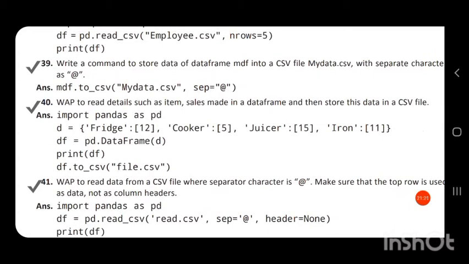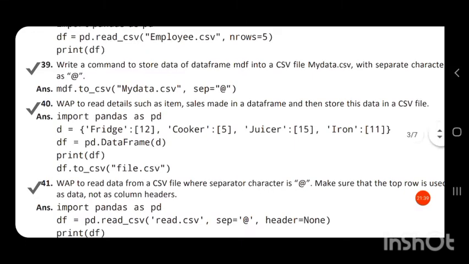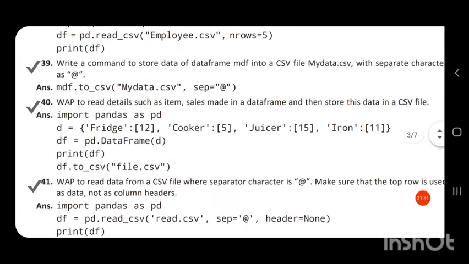D is equal to, a dictionary is always in the form of key value pairs, with the key and value separated by a colon, and each item separated by a comma. So here it is a dictionary D. Fridge is the first key, and its corresponding value is a list containing a single value 12.